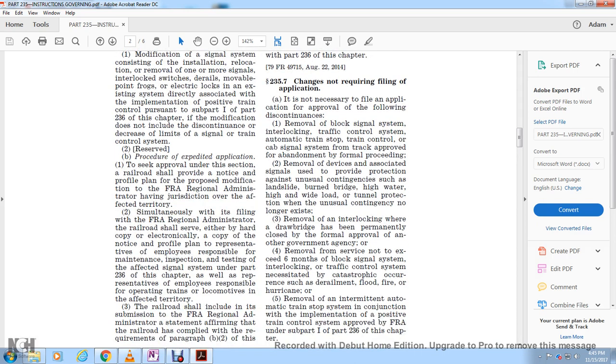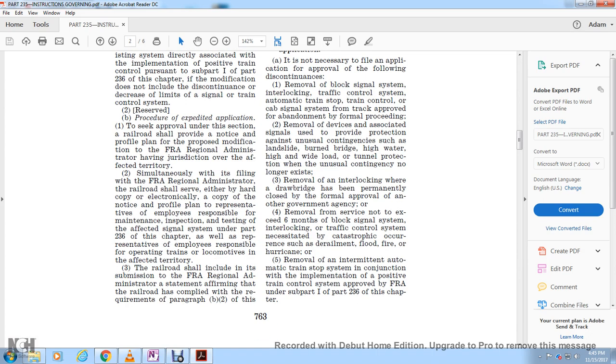4, the removal of service that does not exceed 6 months of a block signal system or interlocking traffic control system necessitated by a catastrophic occurrence such as derailment, flood, fire, or hurricane. 5, the removal of an intermittent automatic train stop system in conjunction with the implementation of positive train control approved by the FRA under subpart I of Part 236 of this chapter.